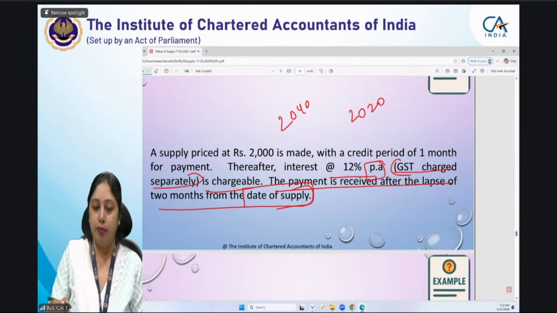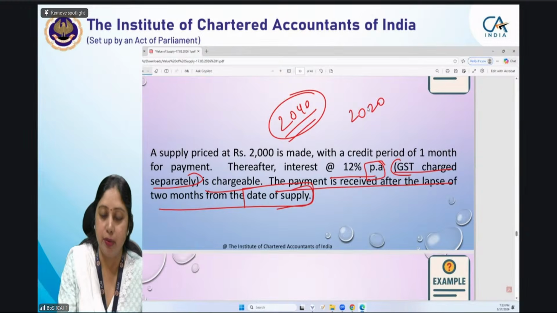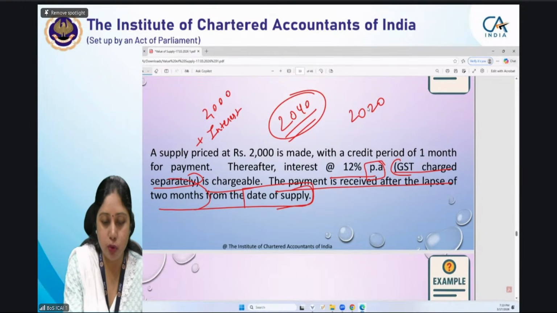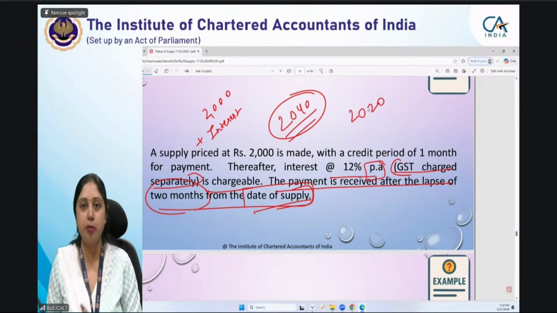Let us see this answer first. Okay, students who are getting this answer, what they have done. Yes, now Mithili, you have given the correct answer. What they are doing, they are saying 22,000 is the value of supply plus interest. Now how they are computing the interest? The question says the payment has been received 2 months from the date of supply. So when the supply was made, after 2 months payment has been made. But 1 month is our credit period.